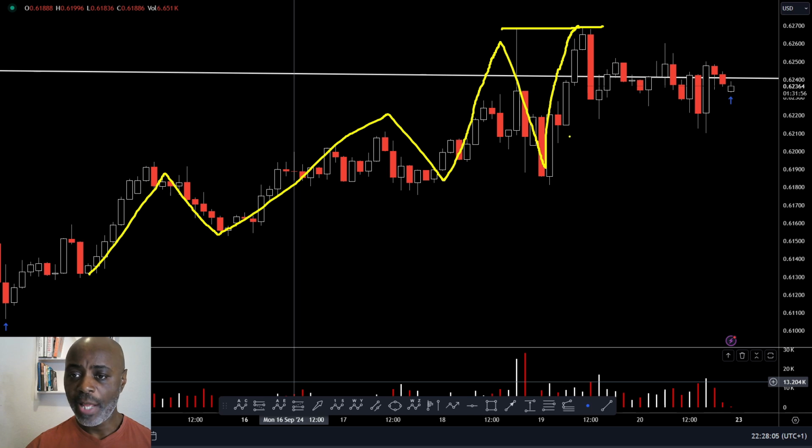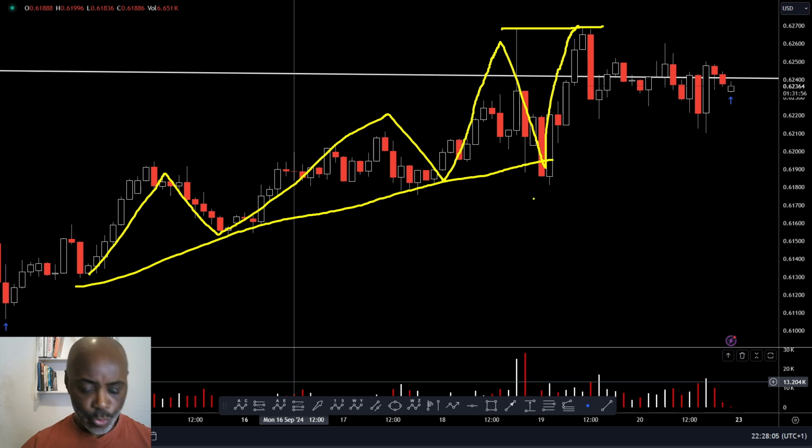Okay. And what I'm now looking for, traders, is a lower low that breaks this sequence of higher highs and higher lows. Now, let's just change the color to blue for argument's sake. For price to break this sequence, I think there are two places where we could look for it.